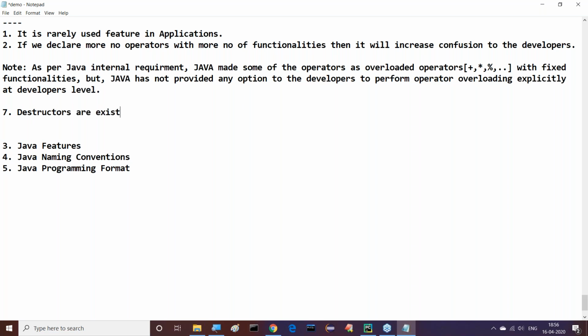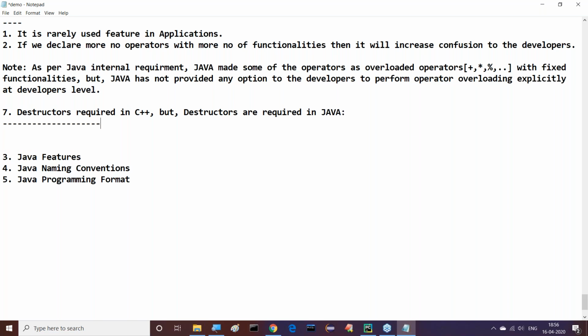Destructors exist in C++, but destructors are not required in Java. Simply saying, destructors are required in C++, but destructors are not required in Java. So this is another difference. Destructors are required in C++, but not required in Java. Right, sir.